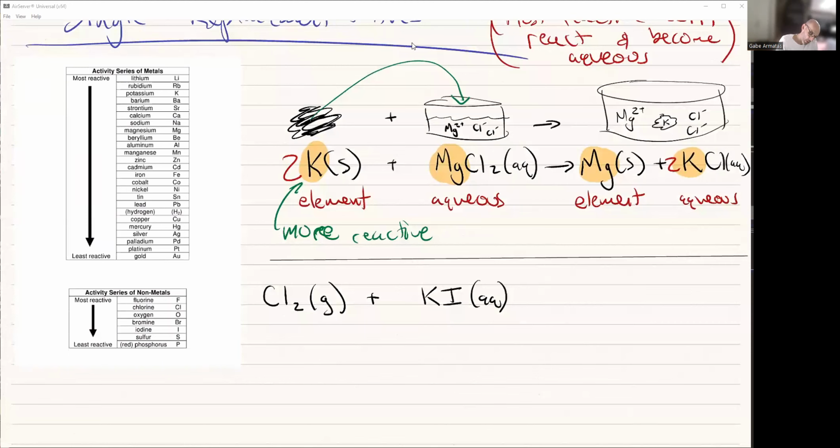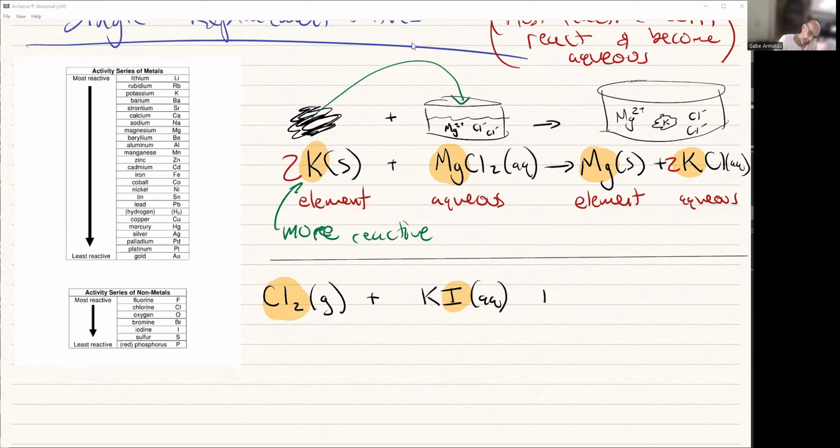We always start with the element. Chlorine comes as a diatom. It comes as a gas. That's what chlorine looks like when it's an element. Chlorine likes to form negatively charged ions, likes to form anions. So we are going to replace iodine with chlorine on the other side.